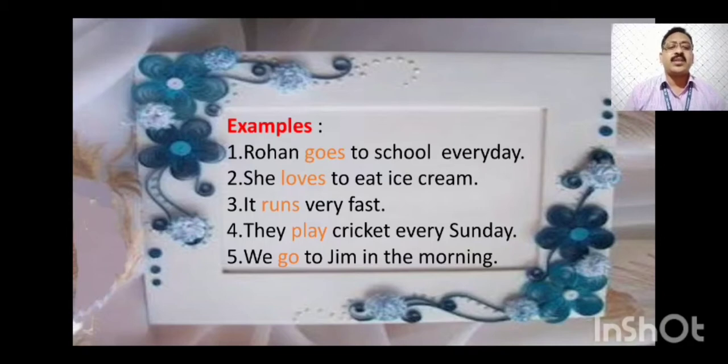Here you can see in these 5 sentences, just watch the verbs: goes, loves, runs, play, go. They are all in the present form. So these sentences are in present tense. It means if the verb is in present form, then the sentence will be in the present tense.